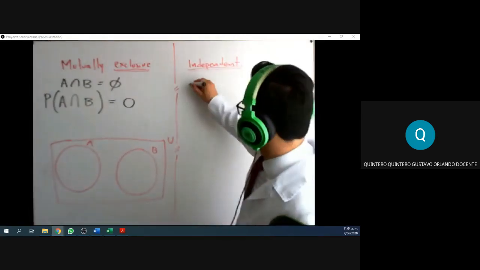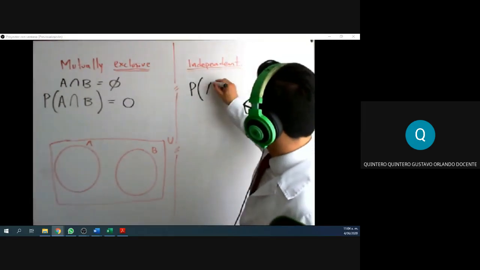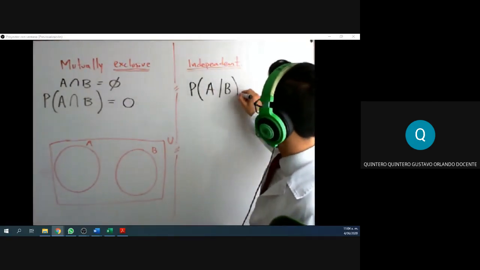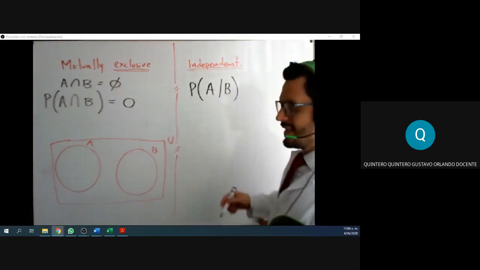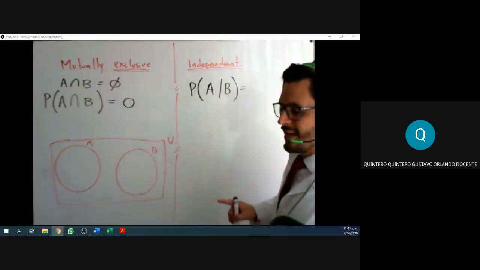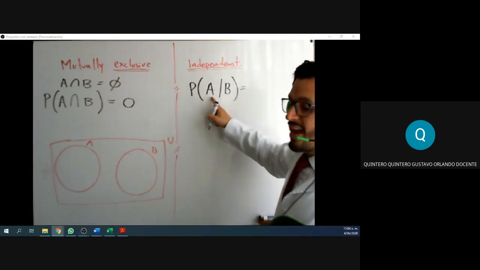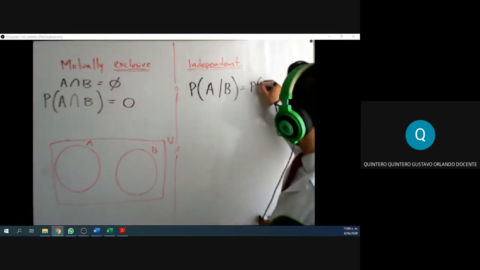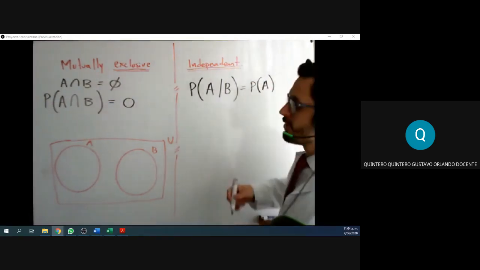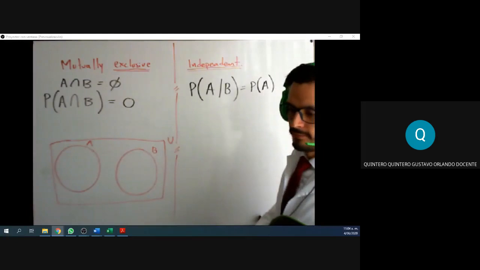Meaning, if you had the probability of one event given that the other one happens, this is the way you write conditions, remember? This probability is simply, because one event does not depend on the other one, this means that the probability is the same as the first set alone.